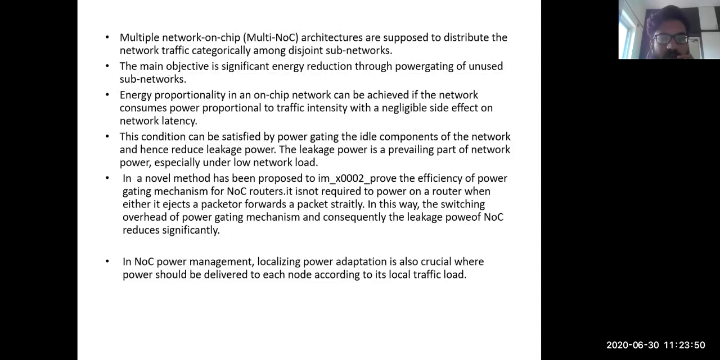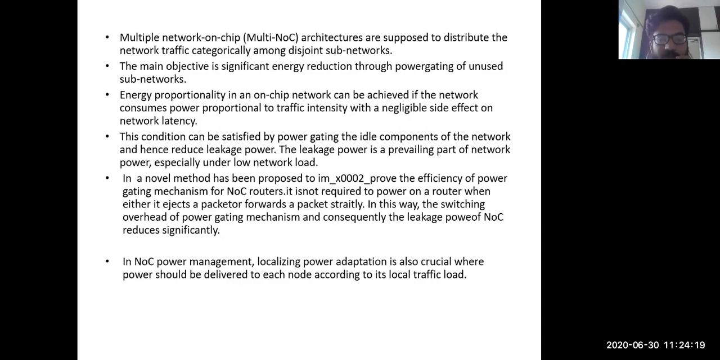Multiple network on chip architectures are supposed to distribute the network traffic categorically among disjoint subnetworks. The main objective here is to reduce power consumption. One of the methods is power gating. Power gating is, for example, in the case of an inverter, whenever the inverter is not going to be switching, or not making a transition from 1 to 0, in that case we can gate the power.